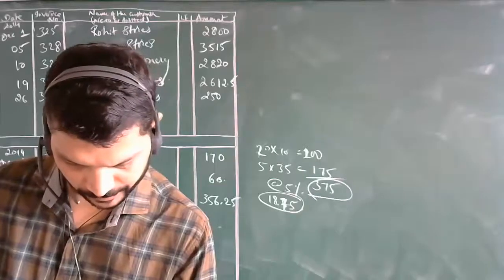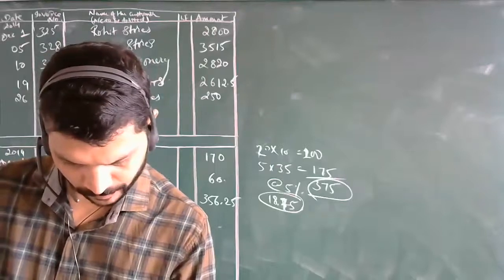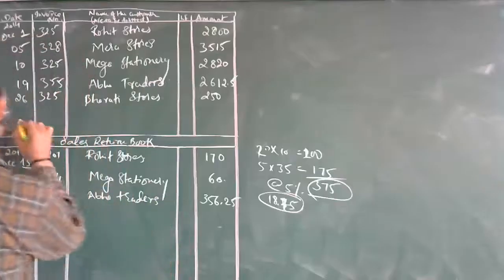Okay. So just make the total of this. Tell me both totals, up and down, on 31st.